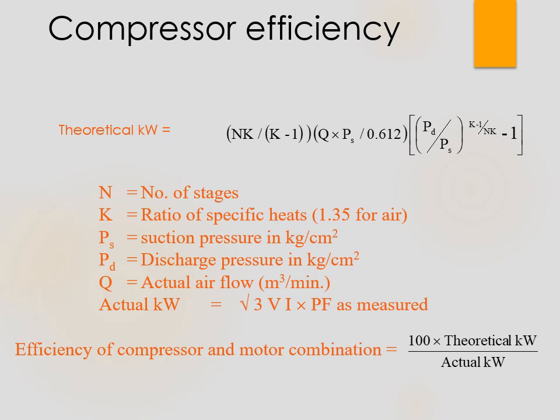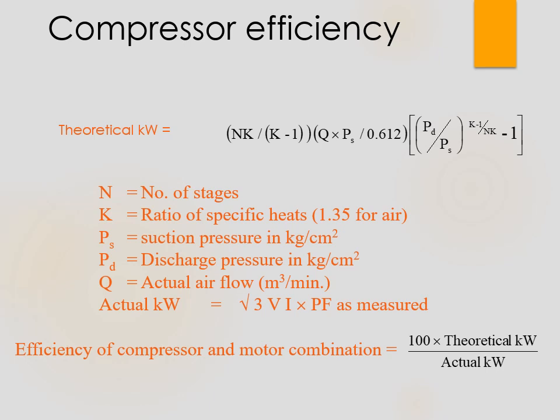But sometimes what happens, they will not give you the theoretical kilowatt, they will give you other parameters linked to finding the theoretical kilowatt and also the actual kilowatt. So what you need to do is use those parameters and figures to calculate, first of all, the theoretical kilowatt, then the actual kilowatt, and then you divide the two, multiply by 100, and you get the efficiency of the compressor.